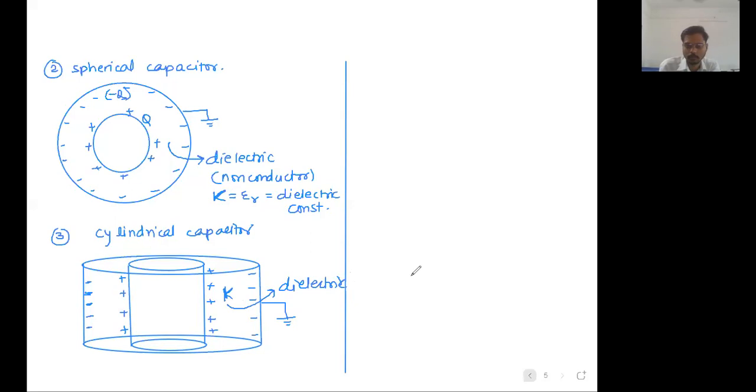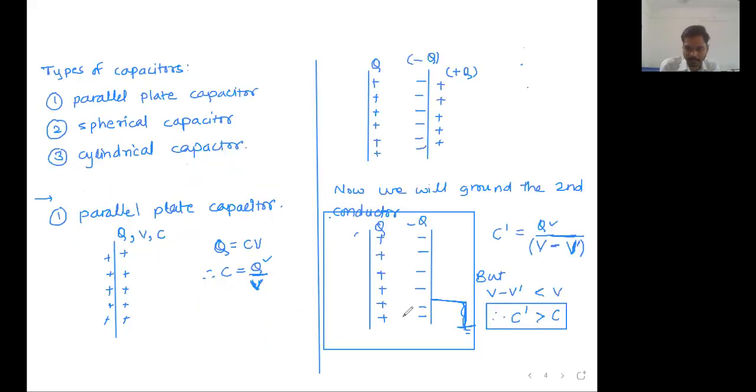Okay. So here also you have the dielectric. Here also the space in between is filled with the dielectric. That dielectric can be air, or it may be the vacuum, or it may be water, or it may be glass. It's a dielectric, non-conductor. Here also you have a dielectric having dielectric constant capital K. So people will show it like this, capital K.